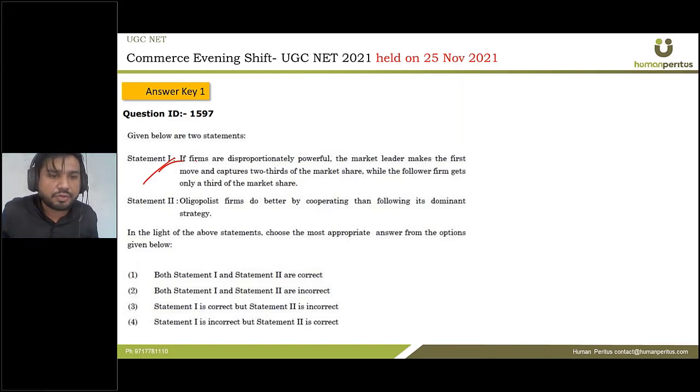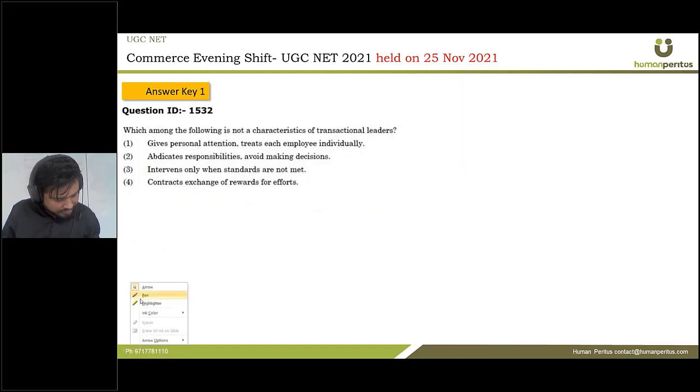It's correct. Statement 2 says oligopolistic firms do better by cooperating than following their dominant strategy. Yes. What is oligopoly? Oligopoly is when there are few firms in the market, and these firms are cooperating in nature. So therefore statement 2 is also correct, and the correct answer is both statement 1 and 2 are correct. Okay, moving forward to the next question.